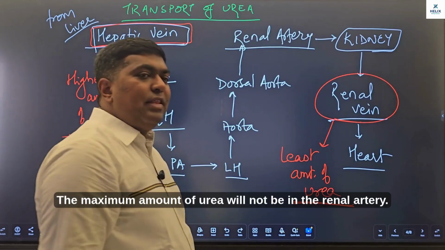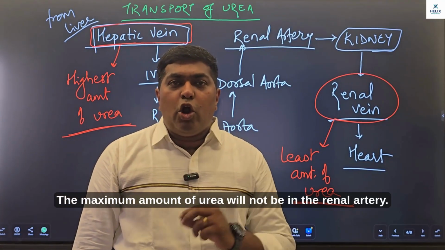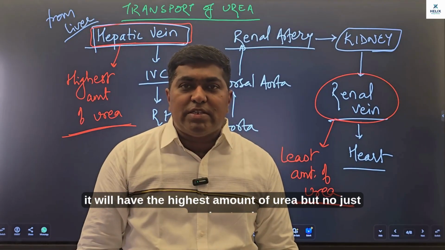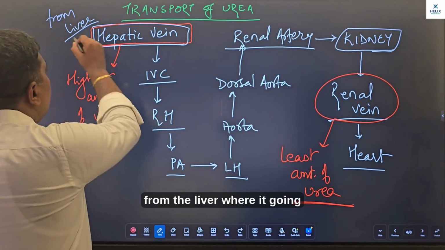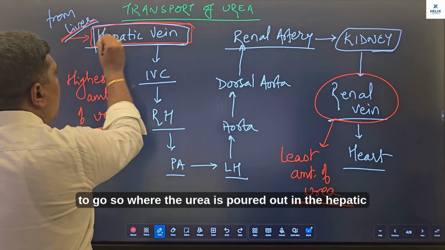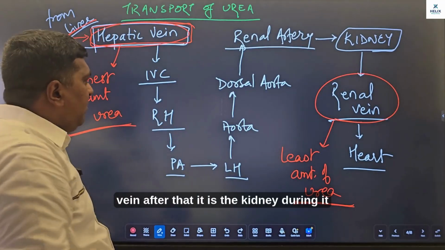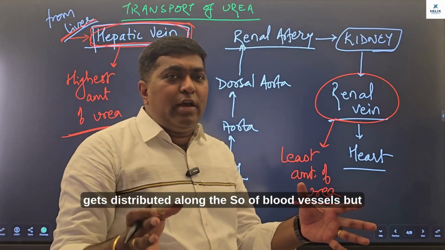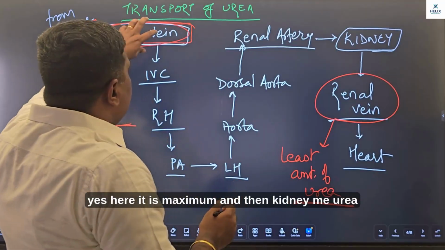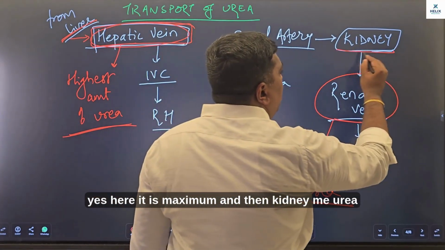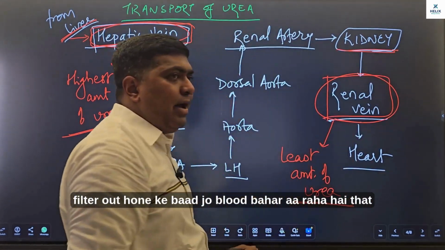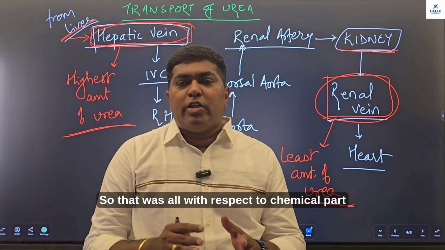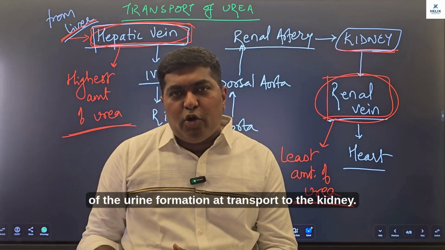MCQ point. The maximum amount of urea will not be in the renal artery. You may get confused that renal artery is the one which is carrying it to the kidney, तो उसमें सबसे ज्यादा होगा यूरिया, but no, just understand, लीवर से वो सबसे पहले कहाँ जा रहा है, तो सारा यूरिया किसमें पोर आउट हुआ, हेपेटिक वेन में, उसके बाद वो किडनी तक पहुंच रहा है, उस दौरान it gets distributed along the network of blood vessels, but yes, here it is maximum, and then किडनी में यूरिया फिल्टर आउट होने के बाद जो ब्लड बाहर आ रहा है, that is the blood present in the renal vein, will have the least amount of urea.